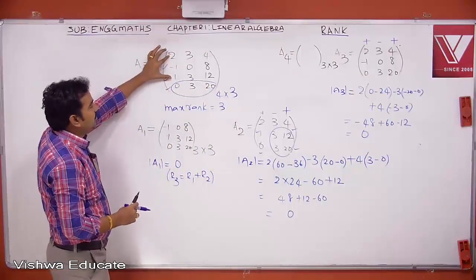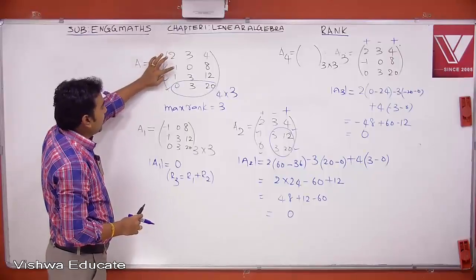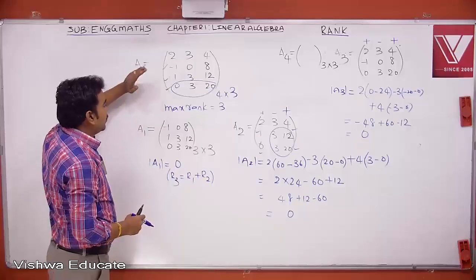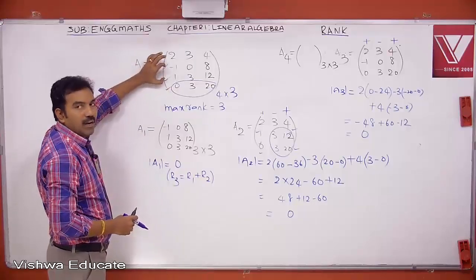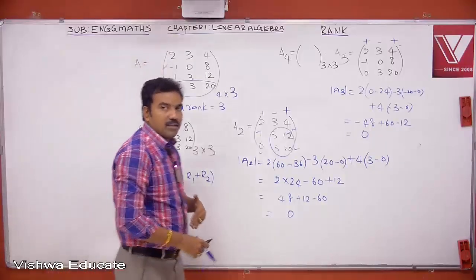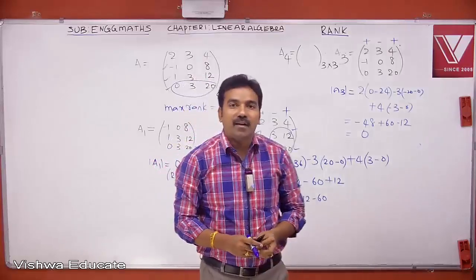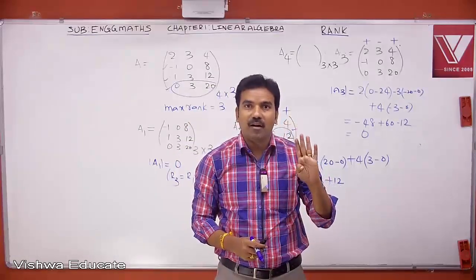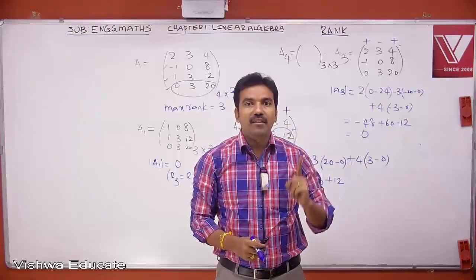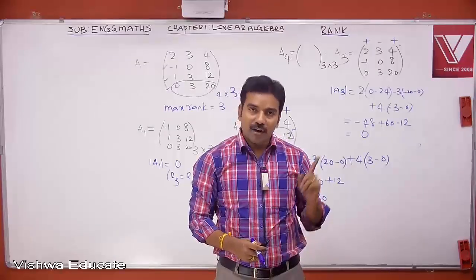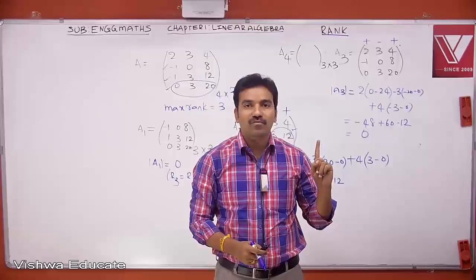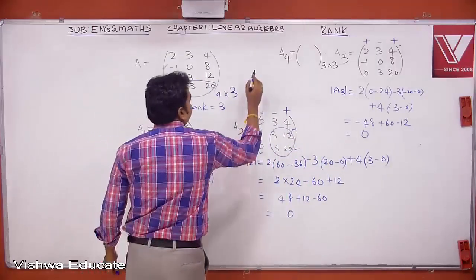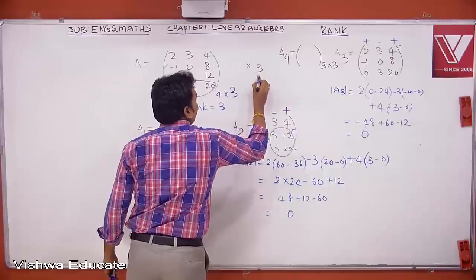Now in this matrix A4 you can see 2 plus minus 1 1, 3 plus 0 3, 4 plus 8 12. So in this case also the determinant value is 0. Therefore in this particular example every 3 by 3 submatrix has determinant 0. We got 4 different 3 by 3 submatrices in this example, but for every one the determinant is 0. Therefore the rank of this matrix is not equal to 3. So if rank is not equal to 3, the next possible rank is 2.